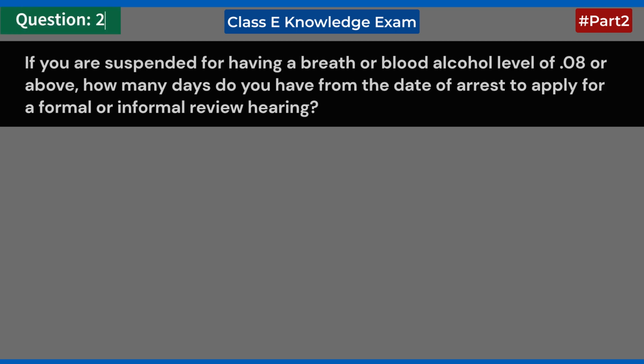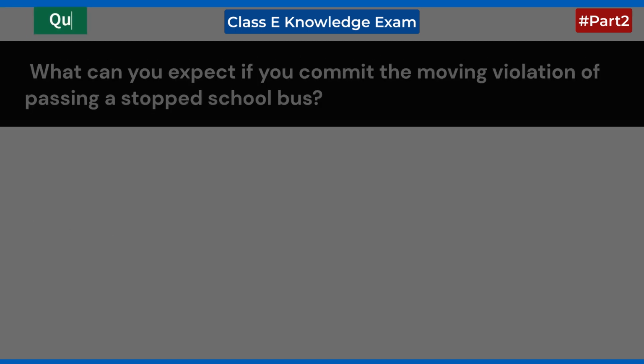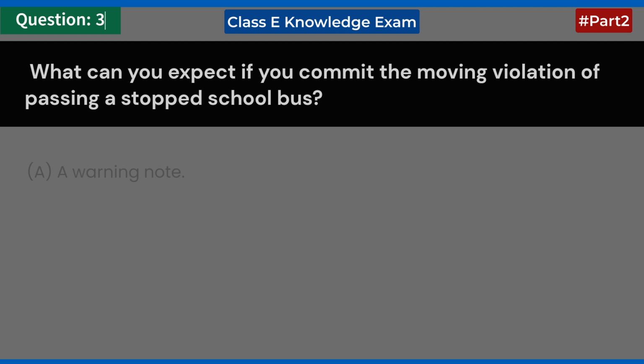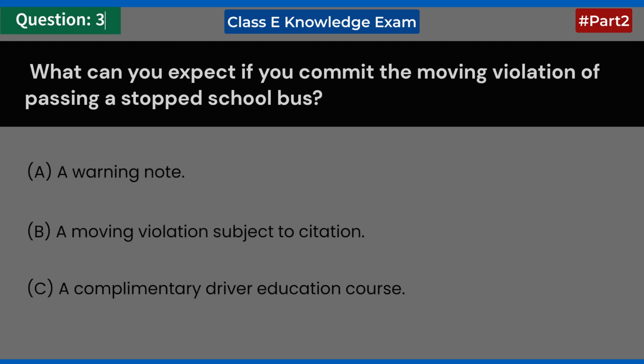If you are suspended for having a breath or blood alcohol level of 0.08 or above, how many days do you have from the date of arrest to apply for a formal or informal review hearing? A. 30 days. B. 7 days. C. 10 days. Answer: C. 10 days.